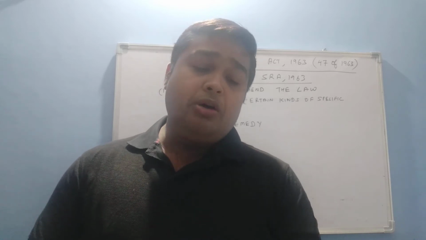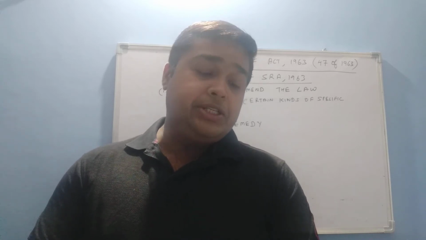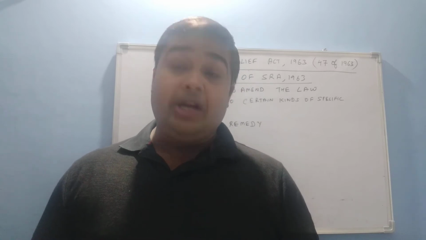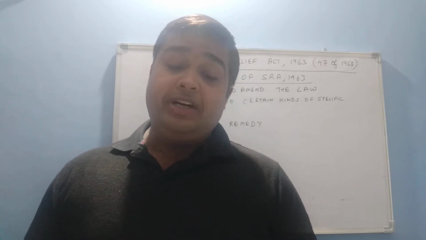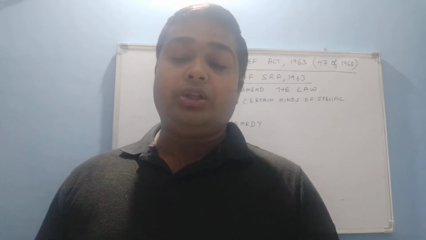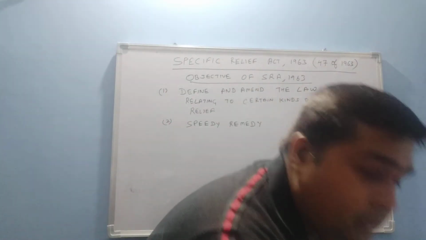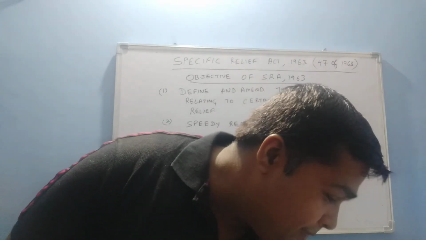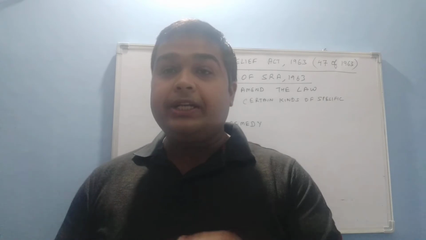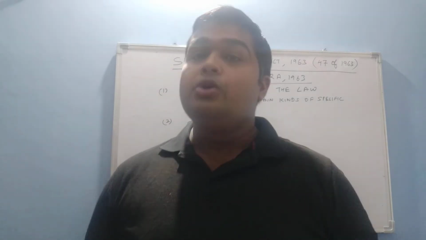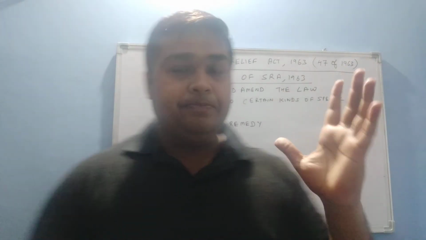According to the bare language, the preamble of the Specific Relief Act 1963 says, and I quote, an act to define and amend the law relating to certain kinds of specific relief. We see that it is an act to define and amend the law relating to certain kinds of specific relief. So we find the first objective.